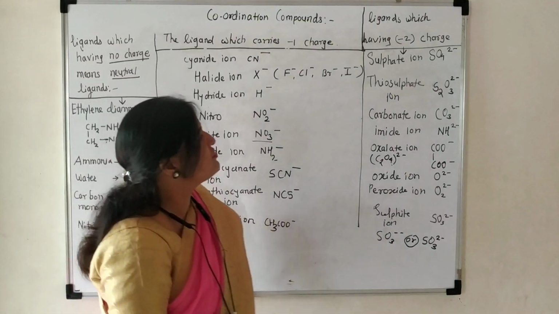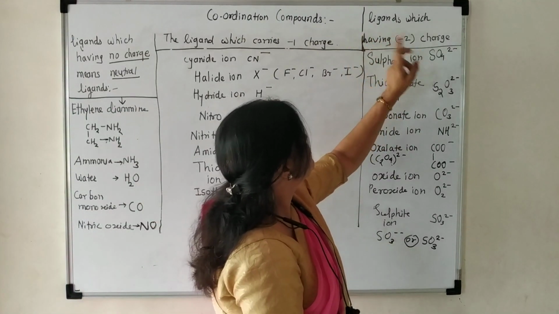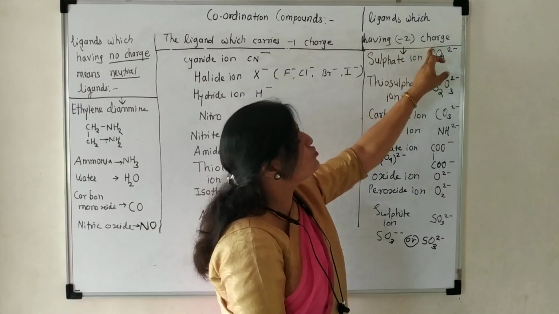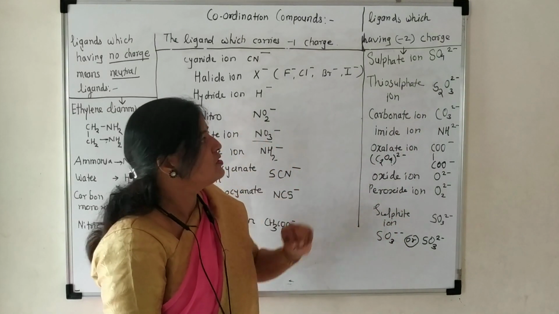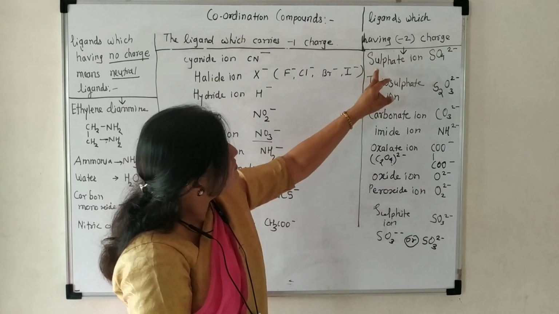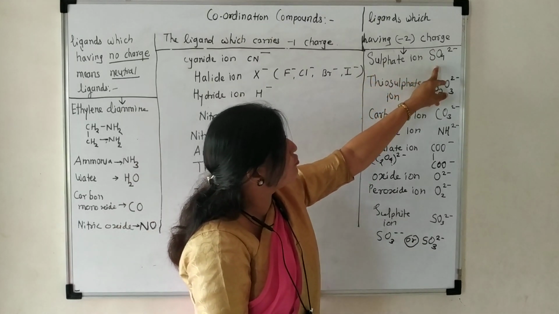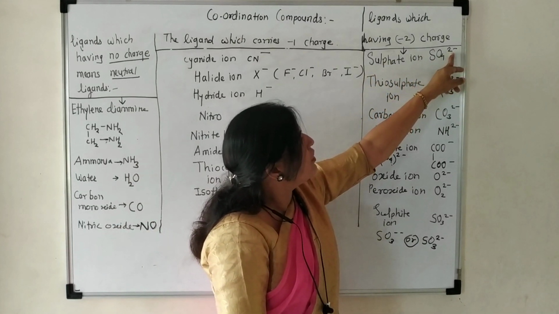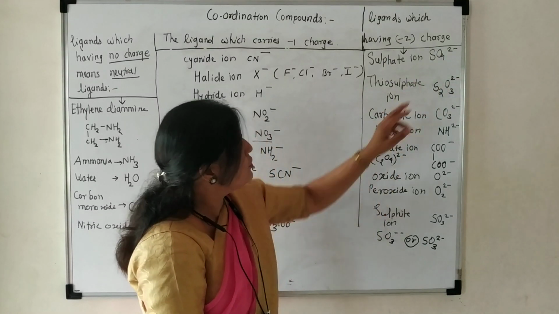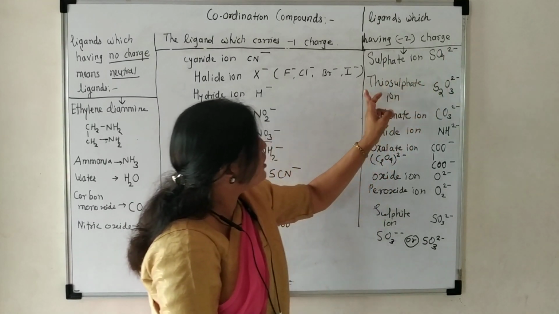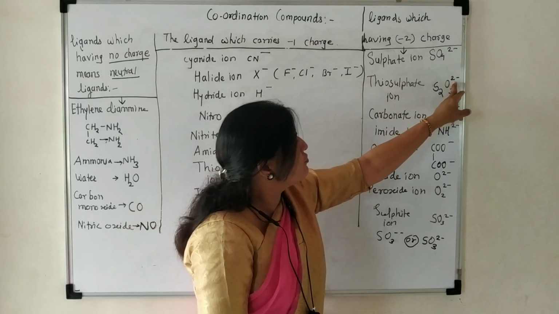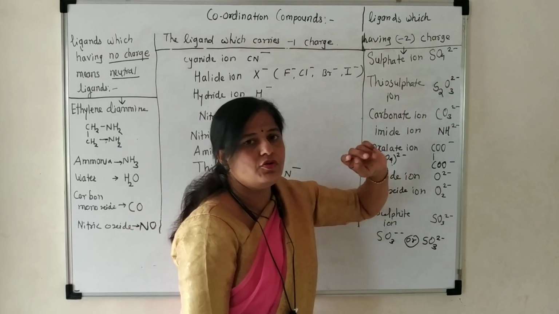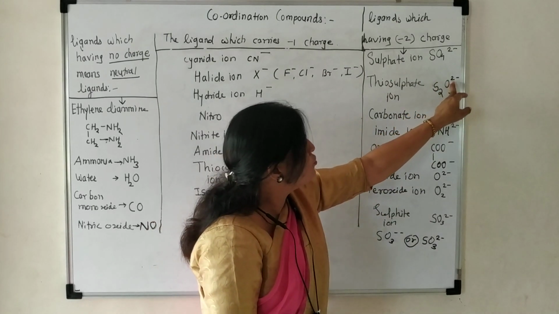Now the ligands which have a -2 charge, meaning the ligands which have two negative charges. There is a list given below. The sulfate ion, sulfate means SO4, has two negative charges, therefore it is given as 2 minus. Thiosulfate ion, that is S2O3, also has two negative charges, therefore 2 minus is given here.